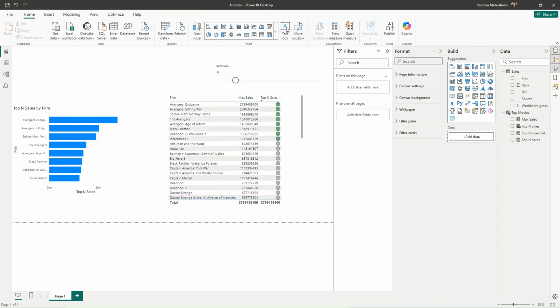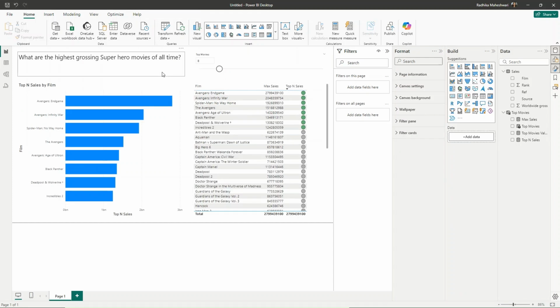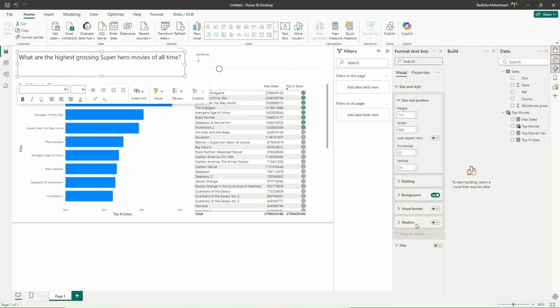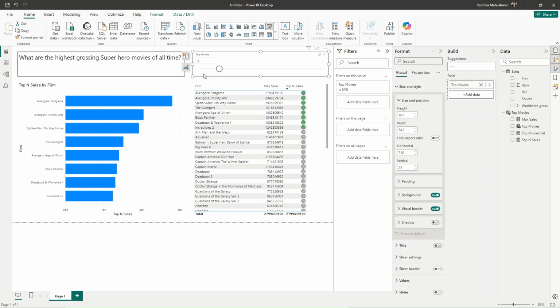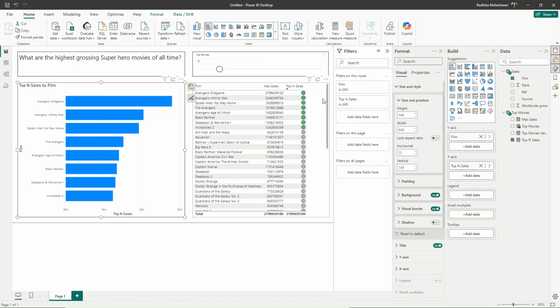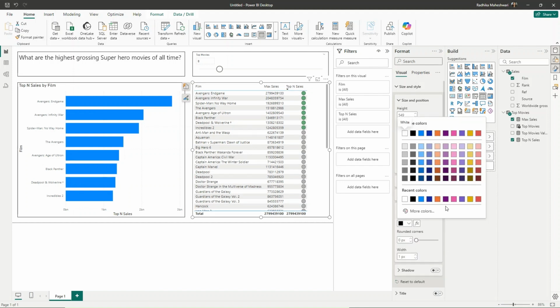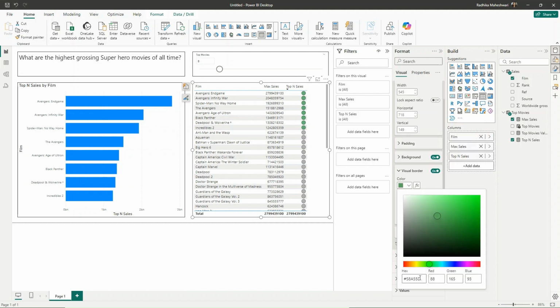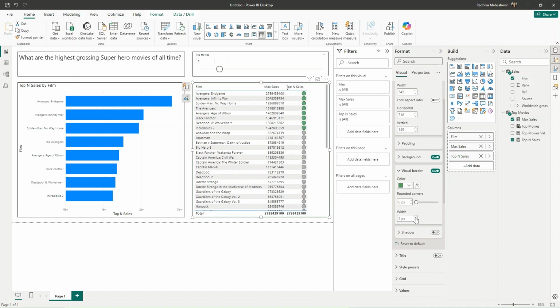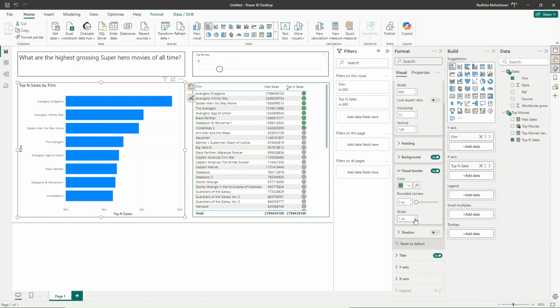Now let us just add the last thing, which is a text which says what are the highest grossing superhero movies of all time, and I will just rearrange these. Let us just format this. So for this, I'll go to size and style, turn on a visual border. For this one also, I will turn on visual border, and same as for the other visuals. For visual border, let us select the color as this green color, and I'll increase the width. Similarly for this one also, we'll choose this green color and increase the width.